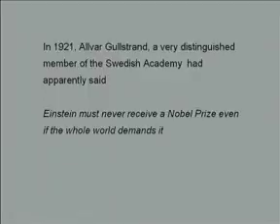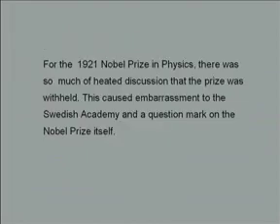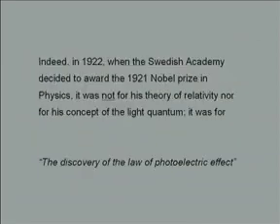Apparently, the Swedish Academy has said that it was a mistake not to give the Nobel Prize to Mahatma Gandhi. In 1921, Alvar Gullstrand, a very distinguished member of the Swedish Academy, had apparently said, "Einstein must never receive a Nobel Prize, even if the whole world demands it." For the 1921 Nobel Prize in Physics, there was so much heated discussion that the prize was withheld. This caused embarrassment to the Swedish Academy and a question mark on the Nobel Prize itself.